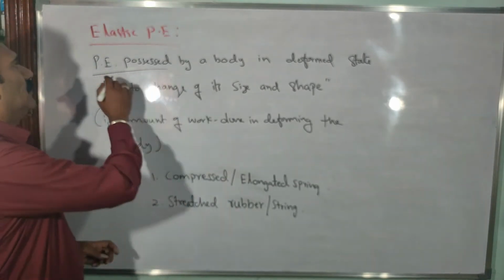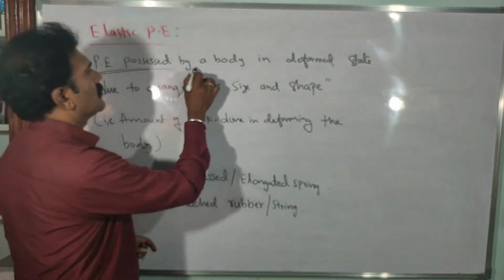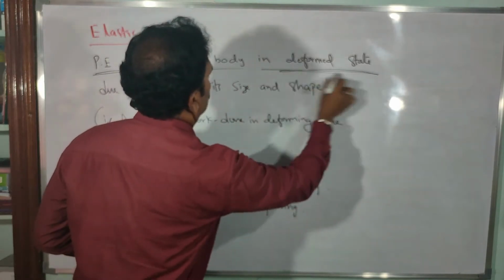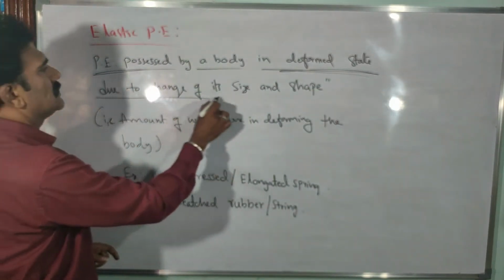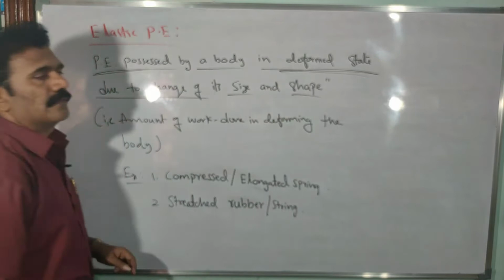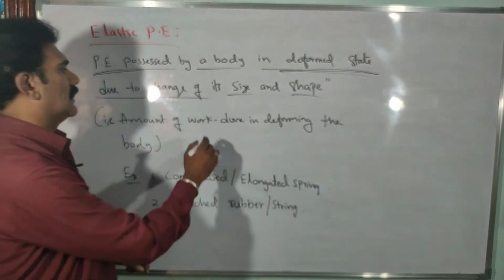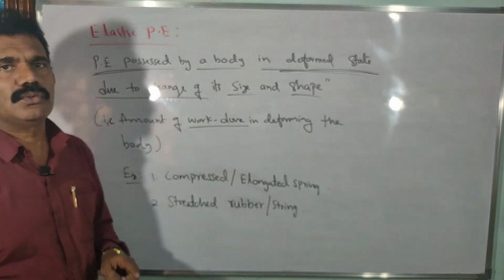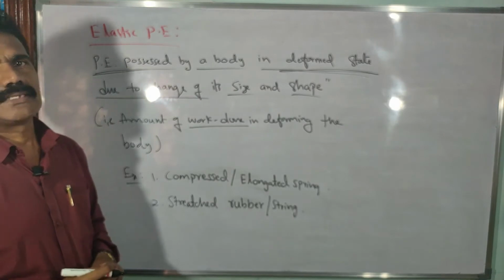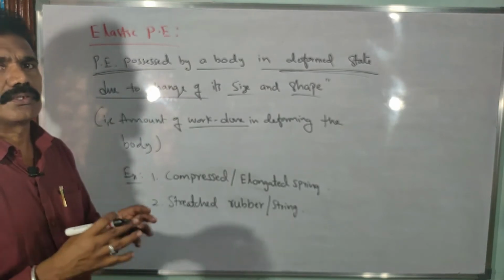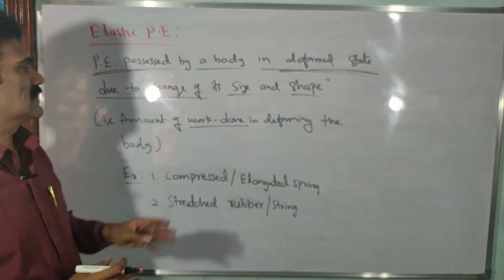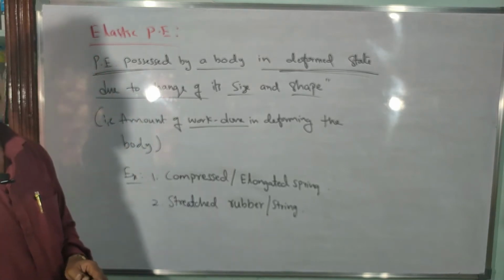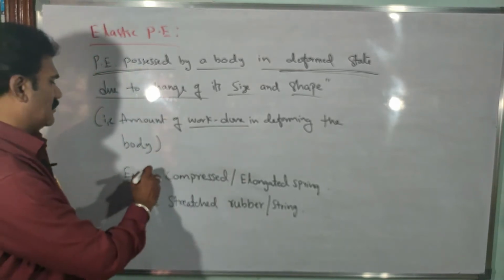Make it clear once again. Potential energy possessed by a body in a deformed state, due to change of its size and shape. The amount of work done is always to deform the size and shape of the body. That amount of work done by the applied force can be considered as elastic potential energy. Look at the examples also.